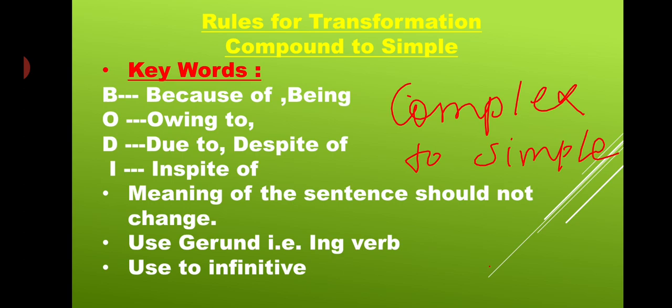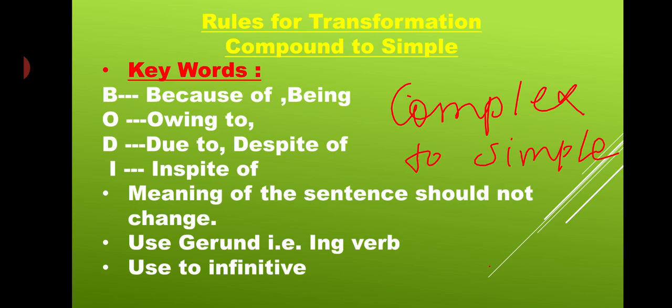While I am making the simple sentence from compound or complex, I can also use the gerund. Gerund means what? The ing word. Ing word means by opening. Open the door. So by opening the door. Are you getting me?